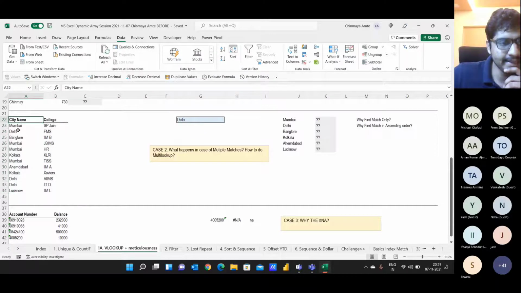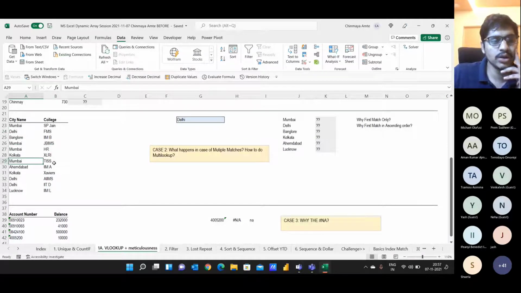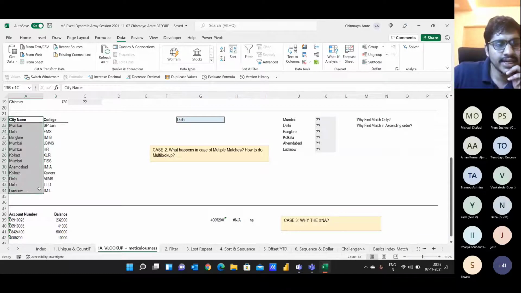These are city names in India: Mumbai, Delhi, Bangalore. And these are the list of colleges. Let's say I am from Mumbai. In Mumbai, we have a college called SP Jain, a college called HR College, and a college called TISS, the Tata Institute of Social Sciences. So that's the data set: the city name and the college.